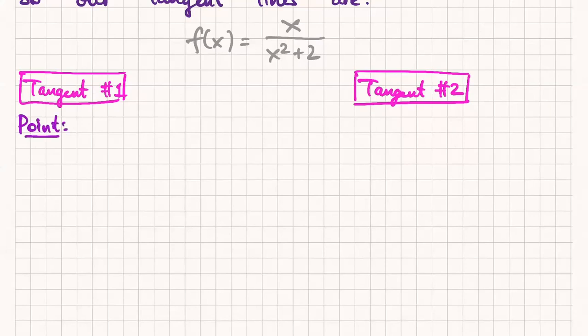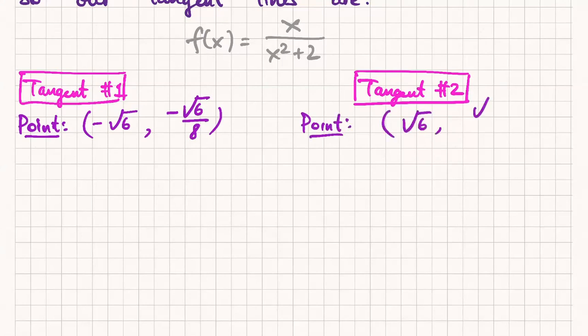Okay, so the point here was negative root 6. If I plug in negative root 6 into my function, what do we get? We get negative root 6 over 8. So that's my point. And if I do the point for the other tangent, I have positive root 6 for the x value. But now the y value is positive root 6 over 8. My slope is obviously the same in both cases. My slope is negative 1 over 16. But that was the whole point of this.